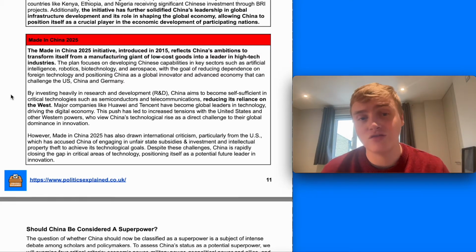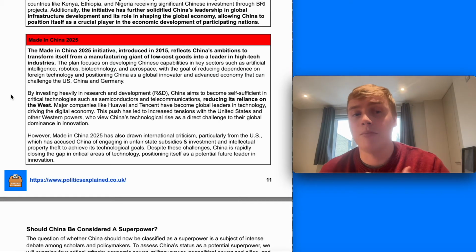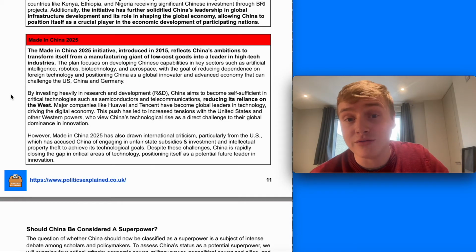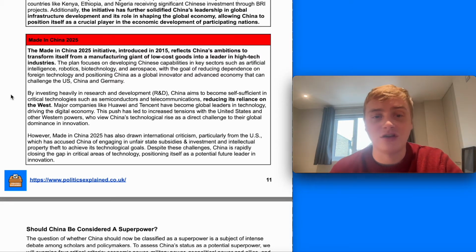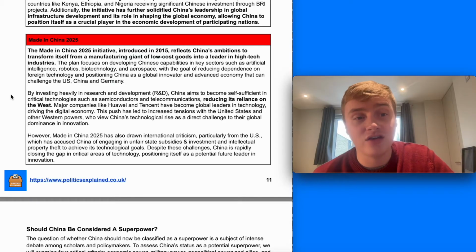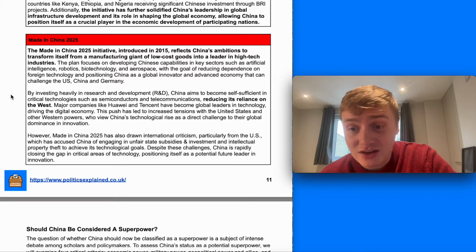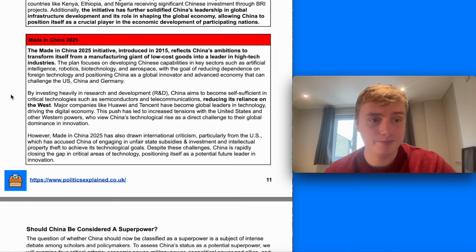So it's trying to develop Chinese capabilities in key sectors such as artificial intelligence, biotechnology, aerospace, renewable energy, including electric vehicles, which has been a key one as well. It's invested heavily in research and development, aiming to become self-sufficient in critical technologies such as semiconductors and telecommunications, making it less reliant on the West, but also enabling it to challenge the West as well.